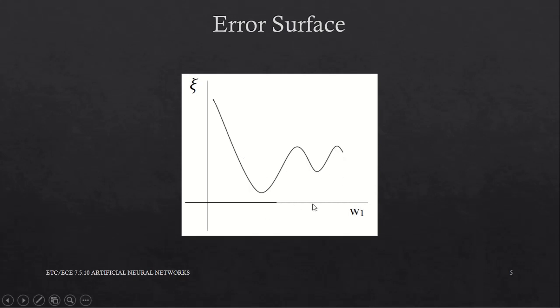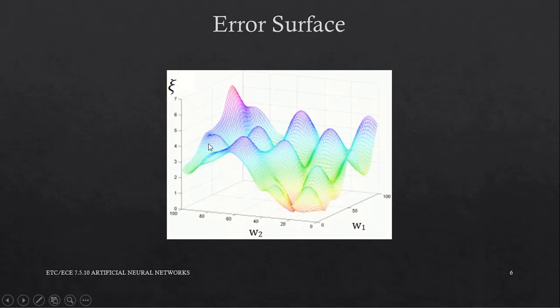For two-dimensional patterns, you can visualize the error as an error surface like this. For a certain value of weights, the error will have a certain value. For certain other values of weights, the error may become larger or smaller. Our job is to find those optimum weights that give the least error.